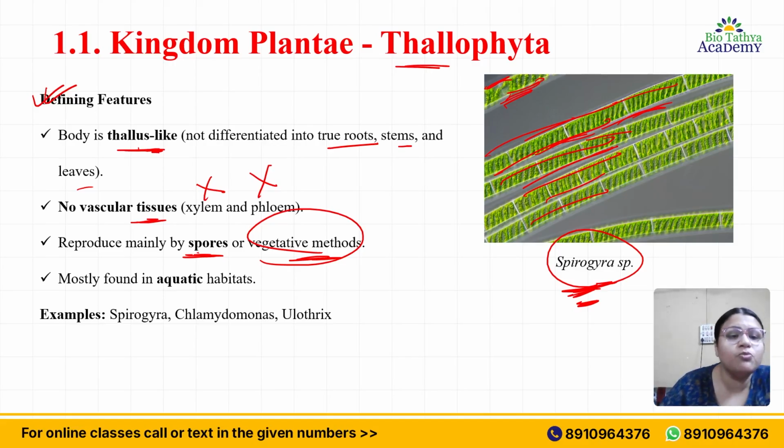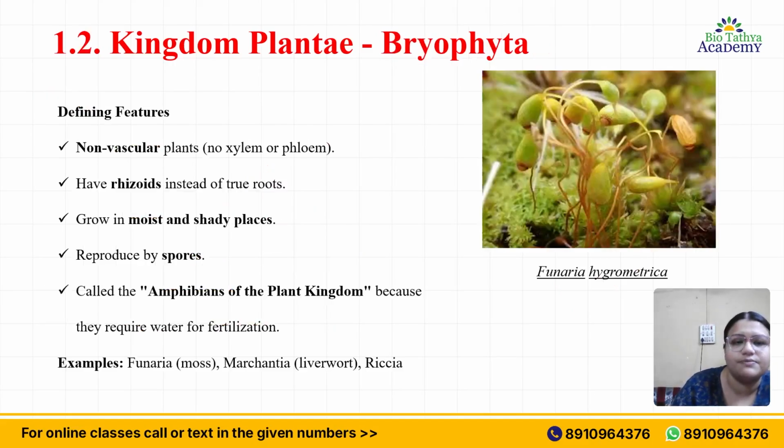Mostly these are found in aquatic habitats. Like Spirogyra, we basically see in ponds and lakes. Examples: I have attached the picture of Spirogyra, but there are others also, like Chlamydomonas, Ulothrix, Spirogyra. It's better to remember three examples at least.